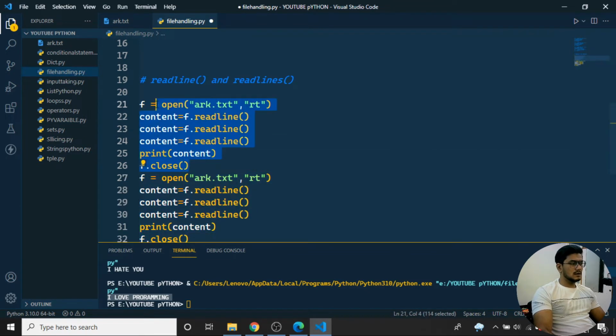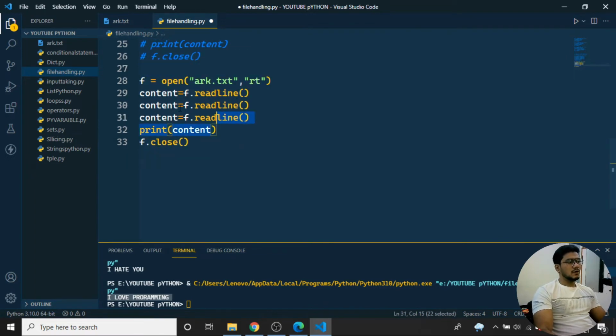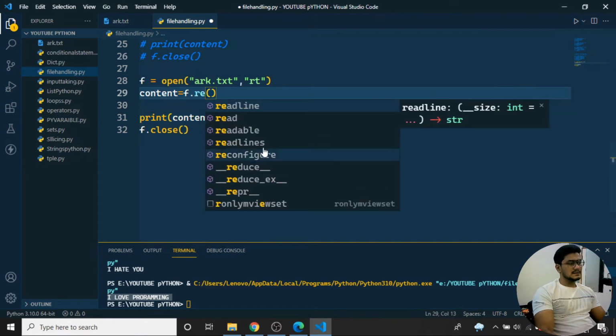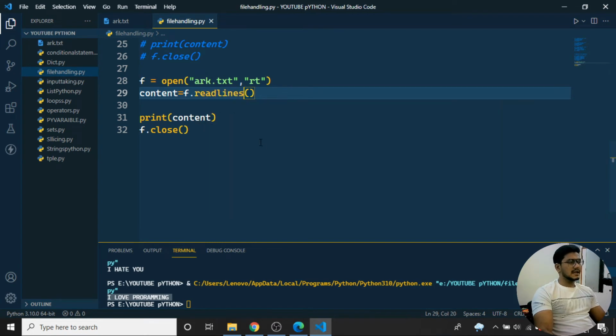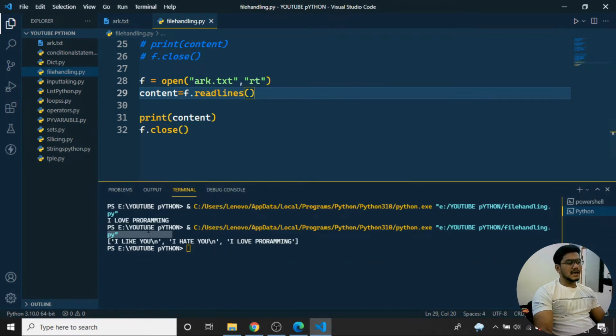I'll comment with Control slash. Next I want to say f dot readlines, what readlines does. Here I'll close this much and remove this many lines of code. I'll use readlines now. I'll make it the readlines function, and you can see what I'm getting here. Everything I'm getting in the form of a list, and I'm getting each one by one.